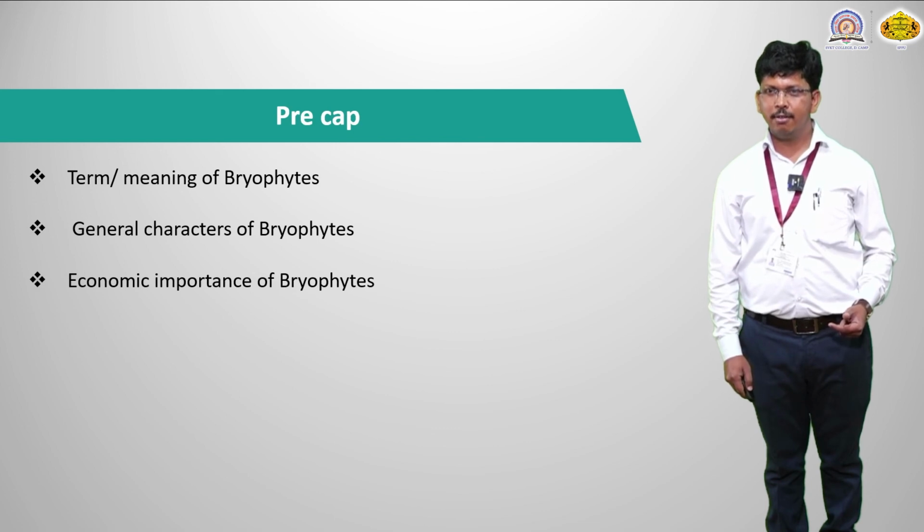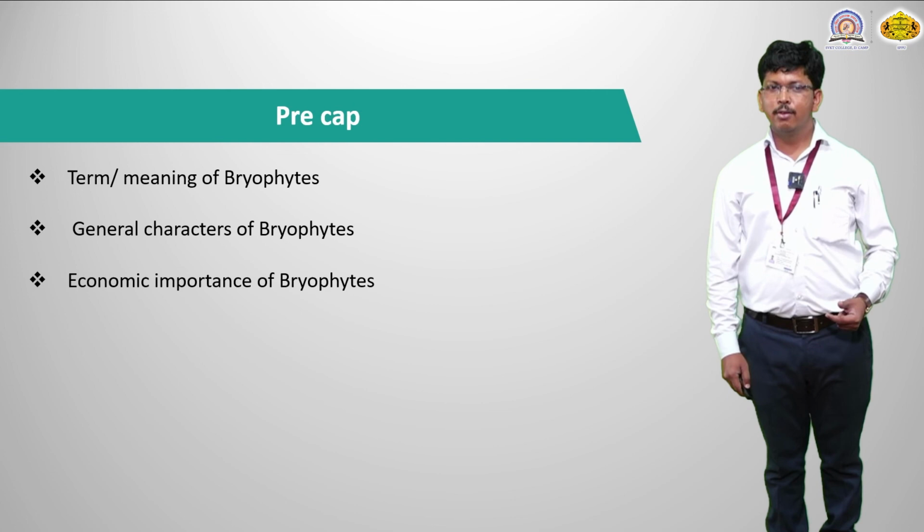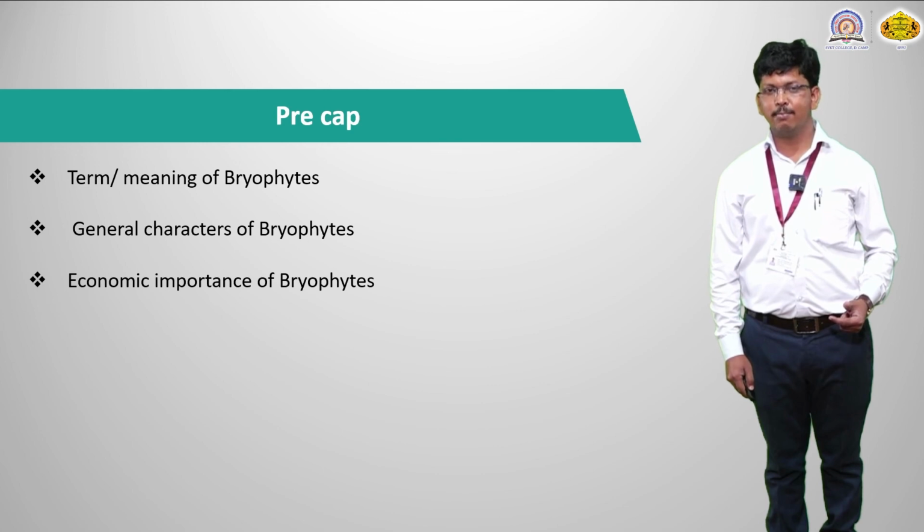In the next session, we will discuss the term meaning of bryophytes. So what is a bryophyte? What is their position when you classify the plant system, where do they stand? That point we will discuss in the next lecture. Then general characteristics of bryophytes. Today we discussed algal general characteristics, and the same kind of characteristics are also found in bryophytes. So we will discuss those in the next session.